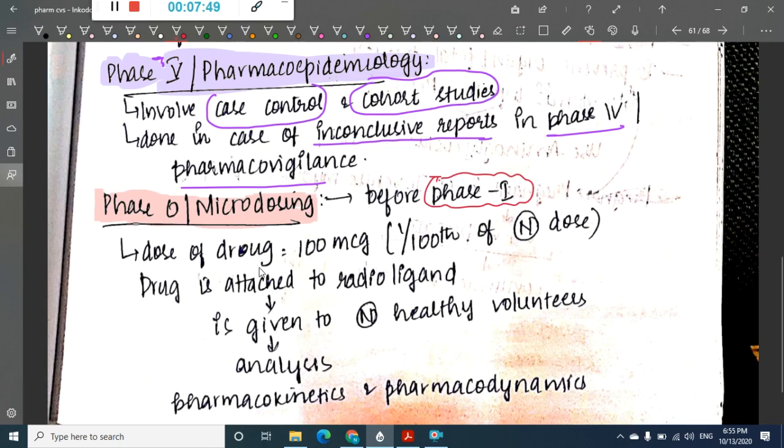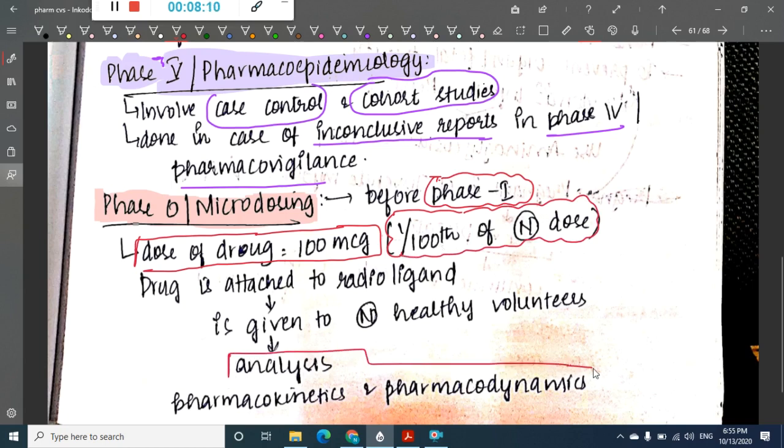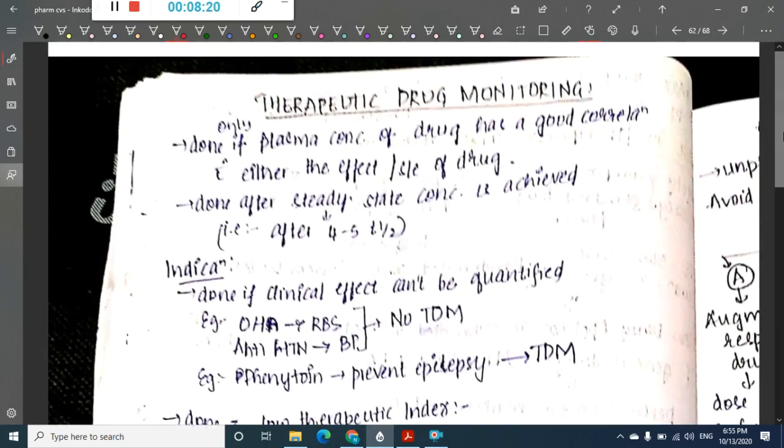Here we give the dose of the drug, that is 100 micrograms, that is we will give 1/100th the normal dose of the drug. We will give 1/100th the normal dose of the drug to normal healthy volunteers and we analyze it. We will analyze the pharmacokinetics and pharmacodynamics. This microdosing is mainly done for those drugs which have more toxic effects. You should do this microdosing. Then these are the clinical trials.